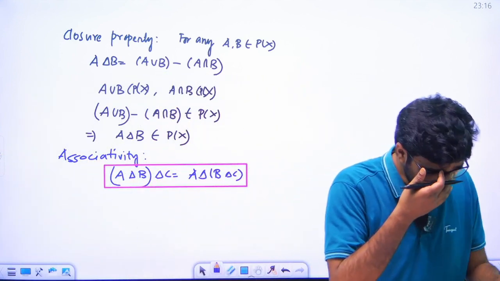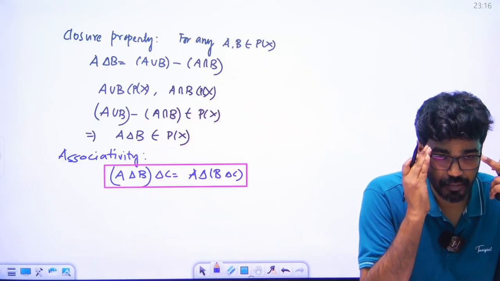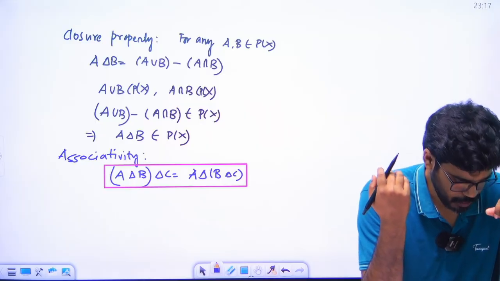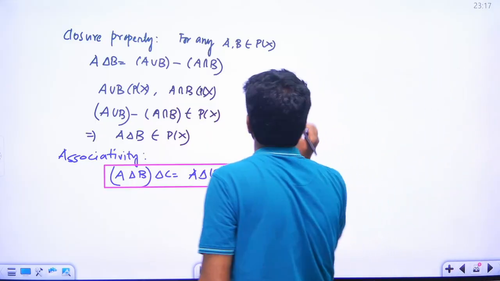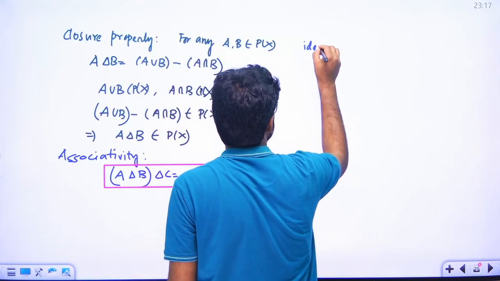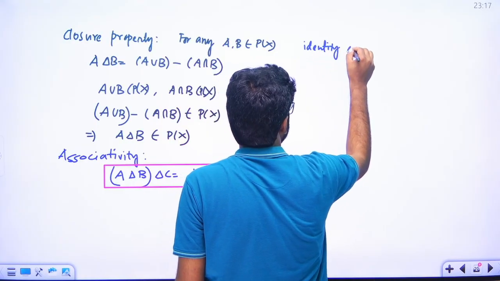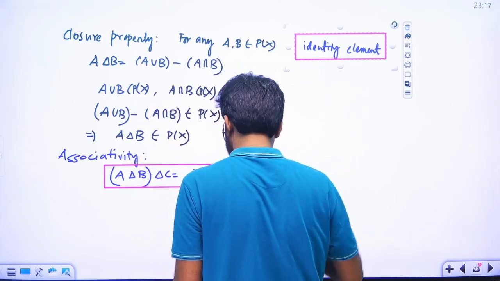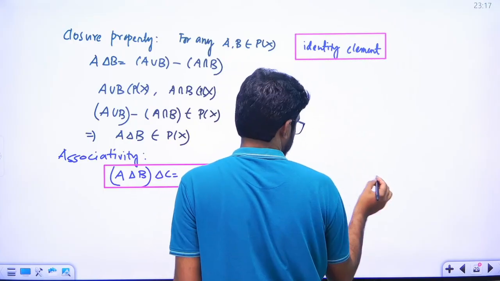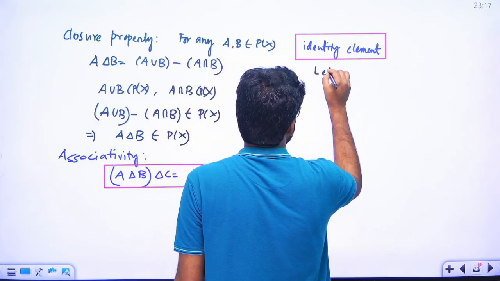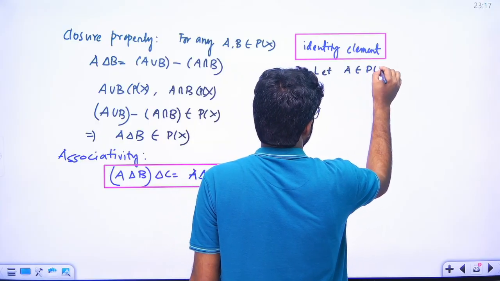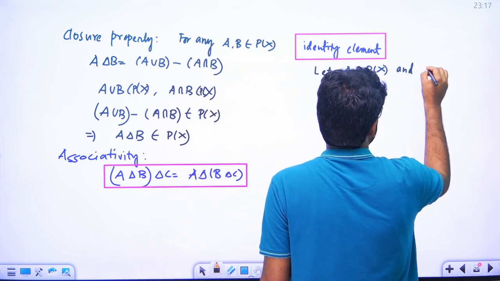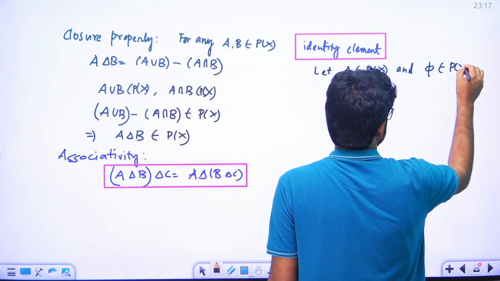See, in the power set, phi also belongs to that set, right? Okay, so let us consider an element. Now we are going to find the identity element. So let A belong to P(X), and obviously phi belongs to P(X).